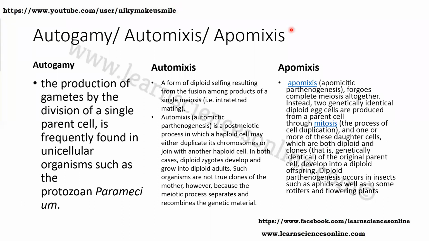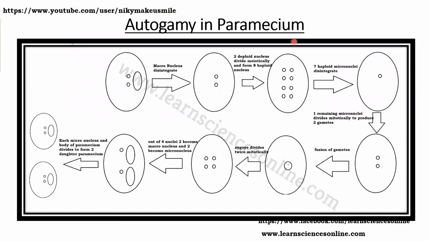So to understand it better, I have this diagram of autogamy in paramecium. This is the parent paramecium cell. The paramecium goes into the autogamy process when the conditions are very adverse. Normally it doesn't go under autogamy, but when the conditions are adverse, it goes for the autogamy process. The very first step is the macronucleus disintegrates, and the remaining two micronuclei divide.